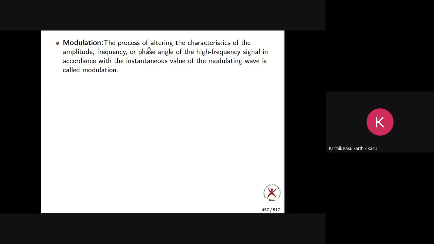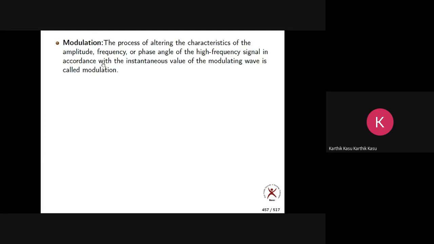If you alter the amplitude, it is called amplitude modulation. If you alter the frequency, it is called frequency modulation. If you alter the phase, it is called phase modulation. But this is the overall definition of modulation. If anybody asks you what is modulation, you must tell this definition. They may not ask you what is amplitude modulation, frequency modulation, or phase modulation, but simply if anyone asks you what is modulation, you must tell them this definition.